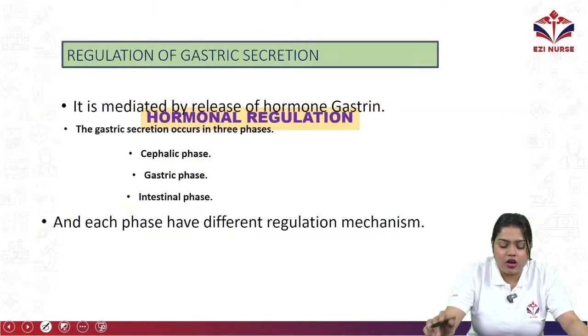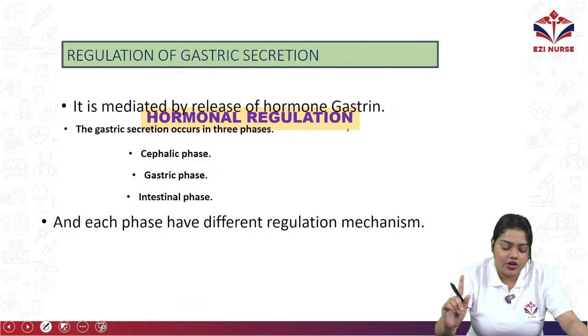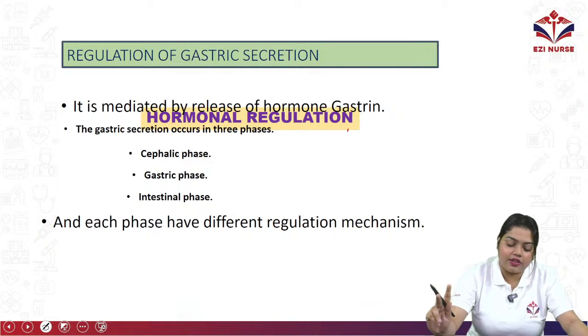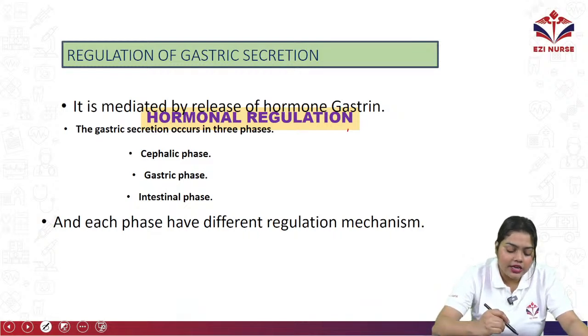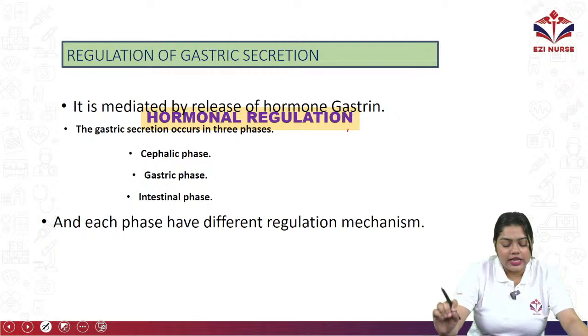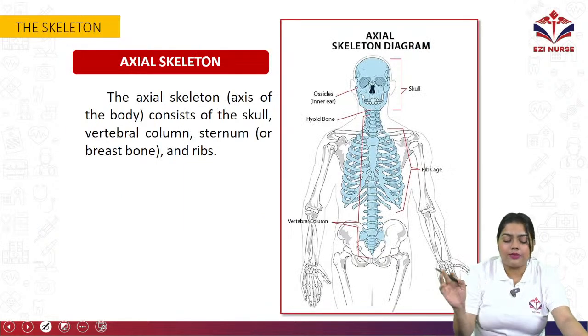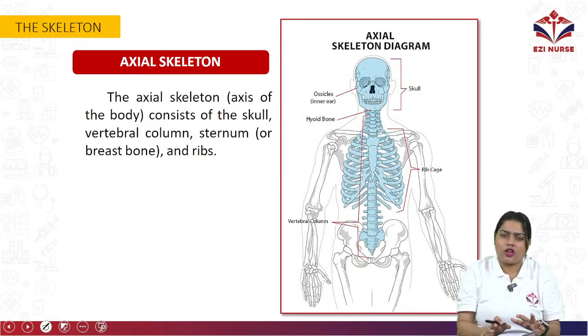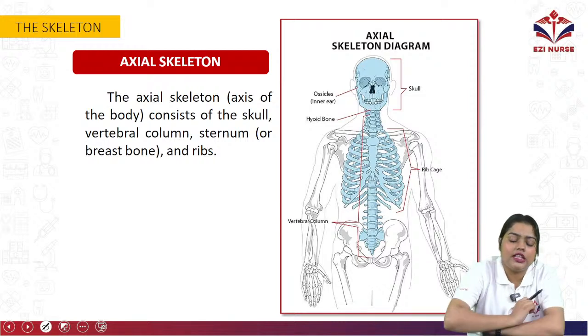The regulation of gastric secretion, okay. So it is mediated by the release of hormone gastrin. The gastric secretion occurs in three phases. First one is cephalic phase, then we have gastric phase, and third one is intestinal phase. And each of the phases has a different type of mechanism, okay. So this is all about the gastrointestinal system.